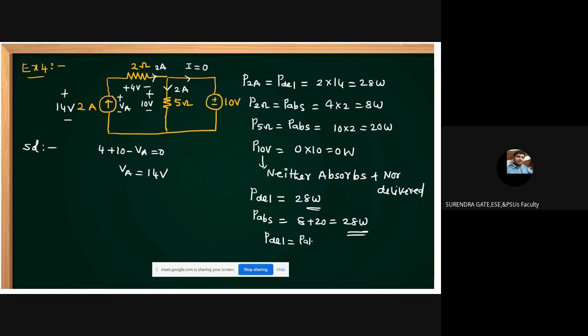The case is that sometimes only the current source will deliver, sometimes only the voltage source will deliver, sometimes both sources can deliver, and sometimes one source may neither deliver nor absorb. At that point we concentrate. Last, example 5. This is the case where the current source is inactive.